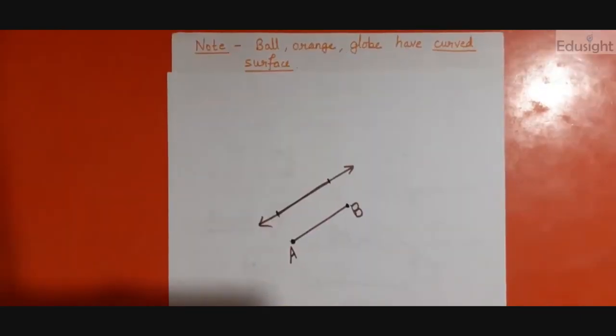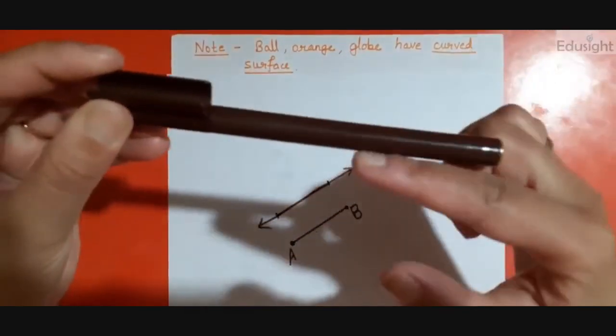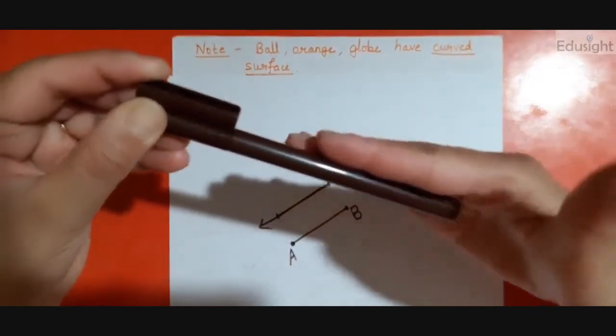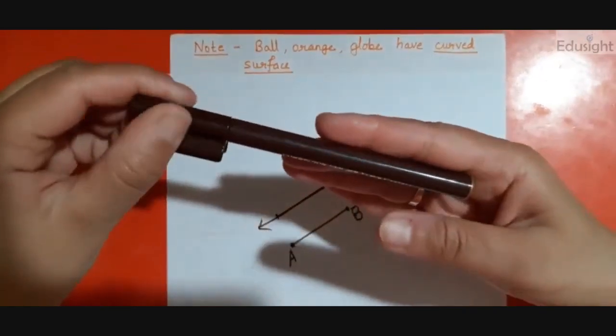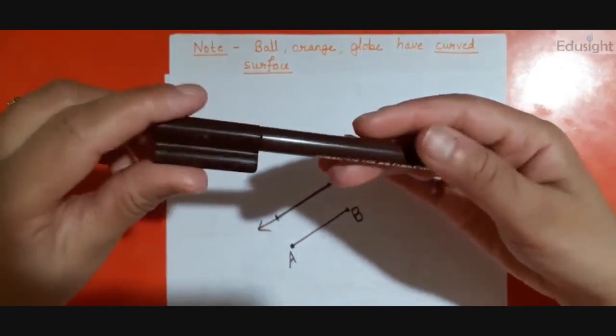Now here comes another type of surface, that is curved surface. Now what is a curved surface? Curved means there is a slight bulge in something or roundness in something. Have you observed this pen? This pen is round, right? If I touch it with my hand, it goes circular, right?